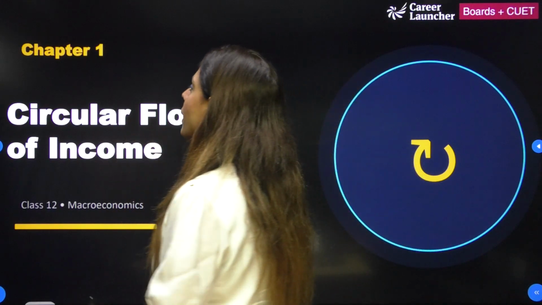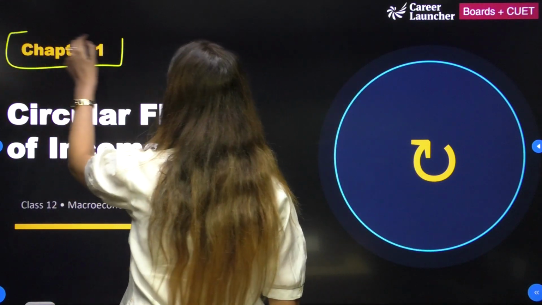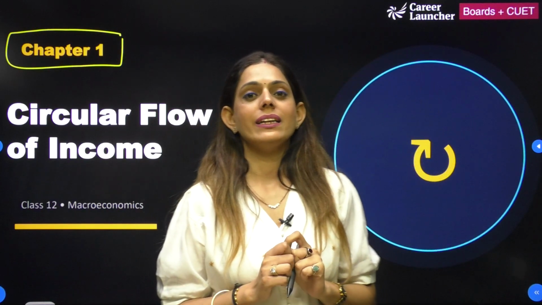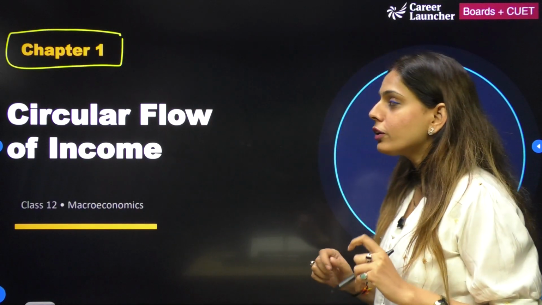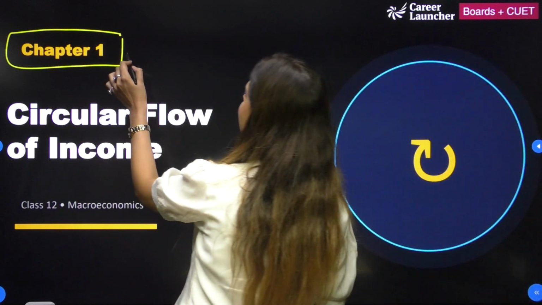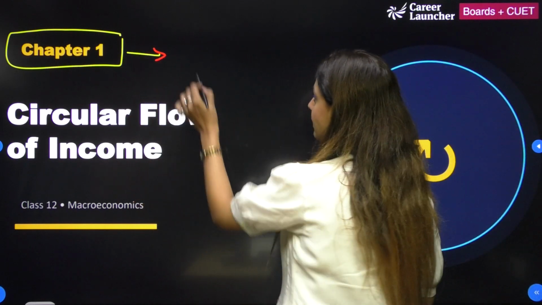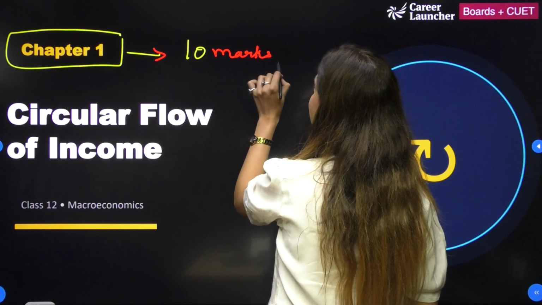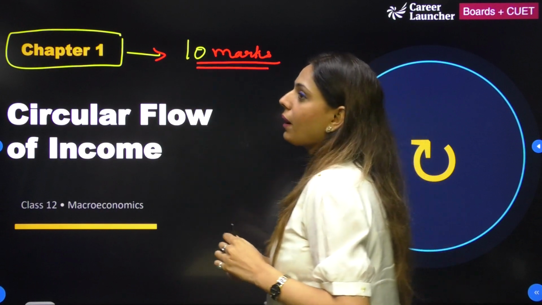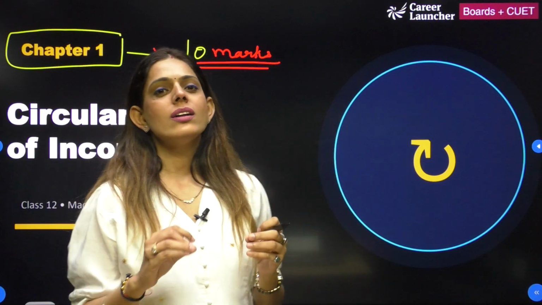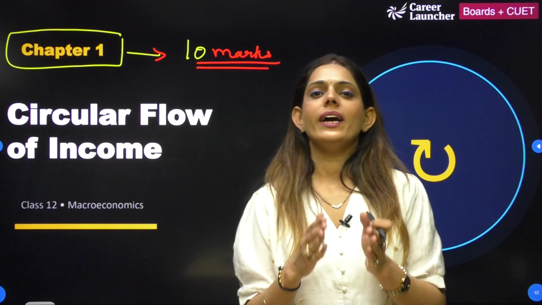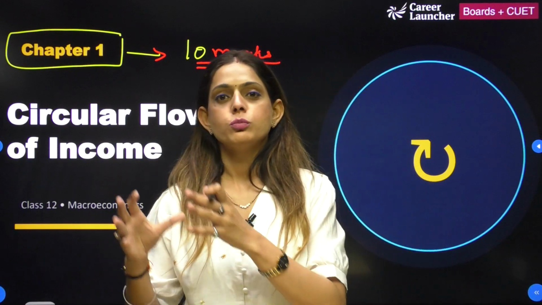Now chapter number one is basically national income and its aggregates. The weightage of this chapter is nearly 10 marks. ये chapter है आपका 10 marks का, बहुत ज़्यादा लेंदी चैप्टर है, इसलिए we are going to divide this chapter into small videos.